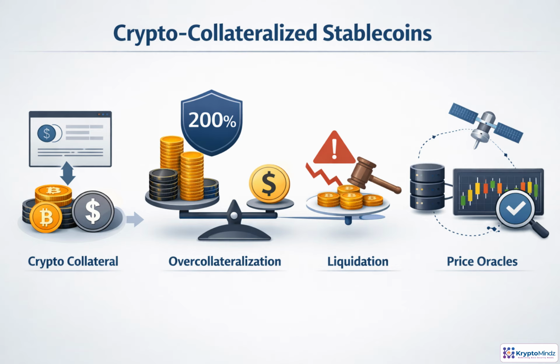Crypto-collateralized stablecoins replace bank reserves with on-chain collateral. A user locks volatile assets such as Ether or Bitcoin into a smart contract, then mints stablecoins against that value. Because the collateral can fall quickly, the system requires more collateral than the debt is worth. If the ratio drops too far, liquidation sells collateral to repay the stablecoins. The weak points are pricing and timing. Bad oracle data or slow liquidation can break the peg.